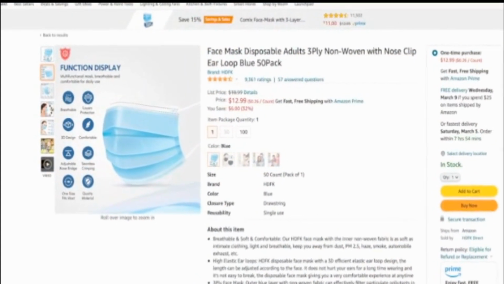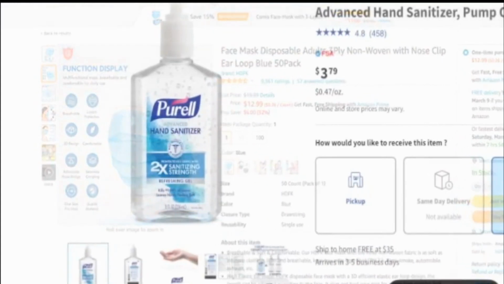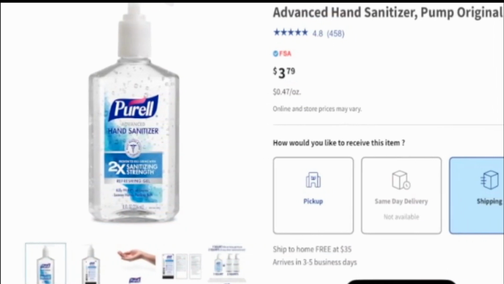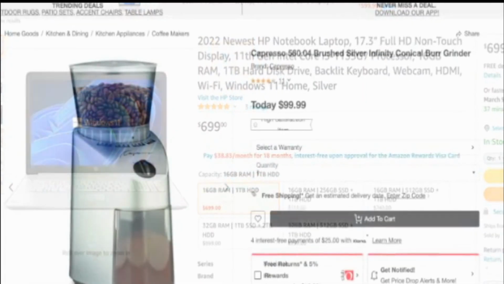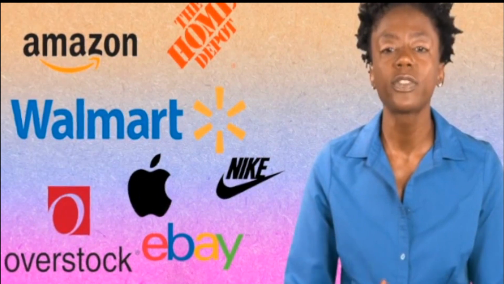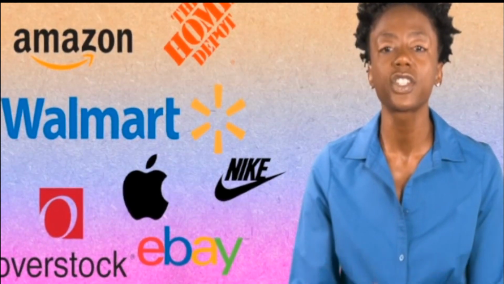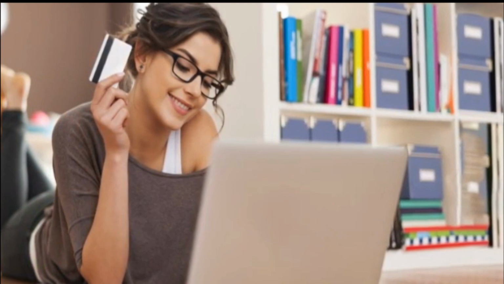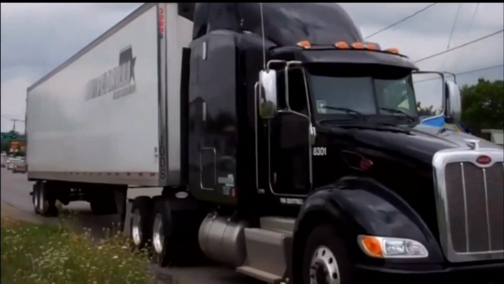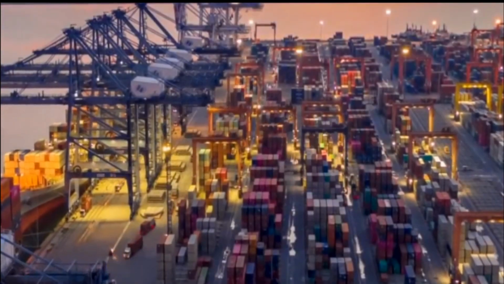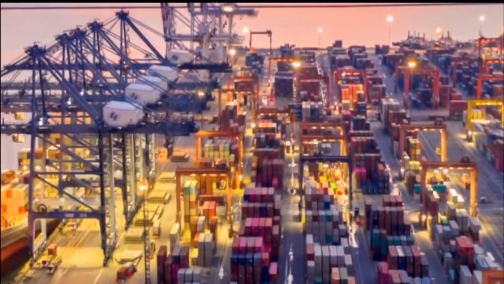Individuals started buying mass quantities of masks and other personal protective equipment. They also began purchasing products to make their homes more suitable for quarantine and work from home environments, including things like office furniture, electronics, and kitchen appliances. And with the wide availability of online shopping, it was easier than ever to buy things right from home. Due to the increased demand for different kinds of goods, the global supply chain was strained.